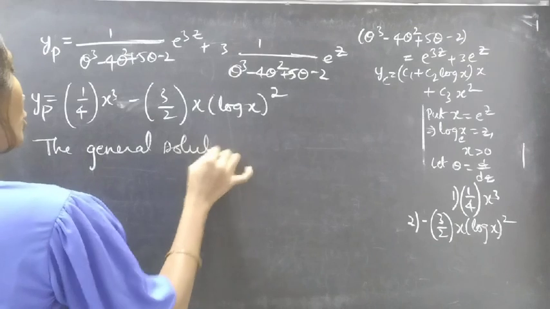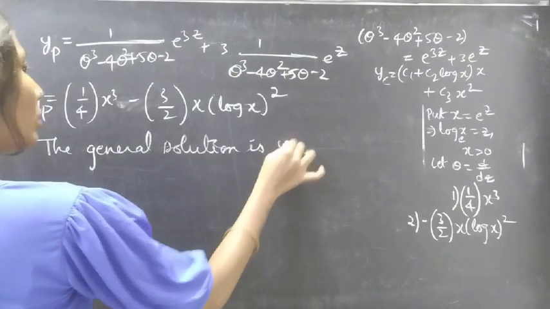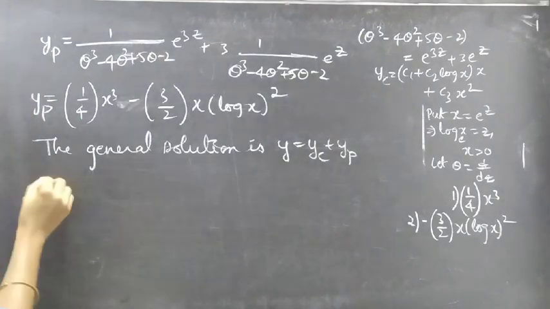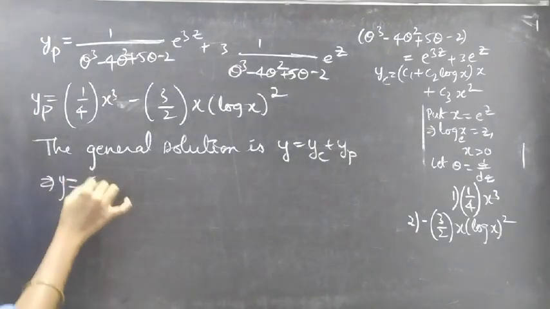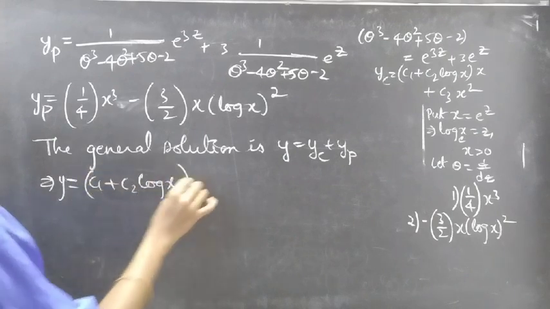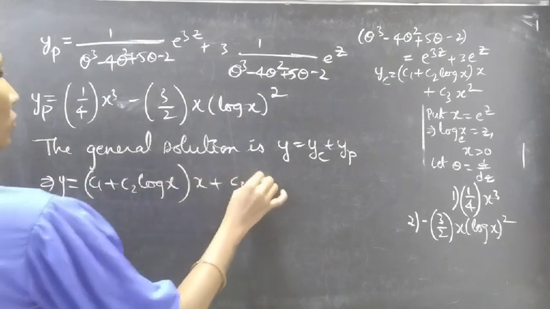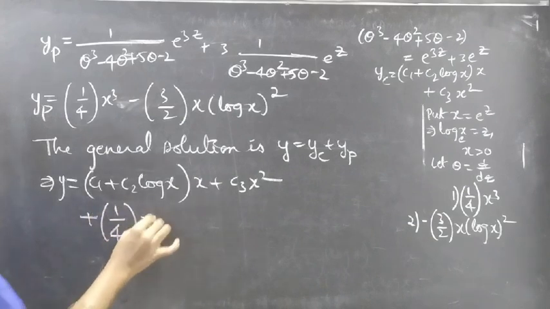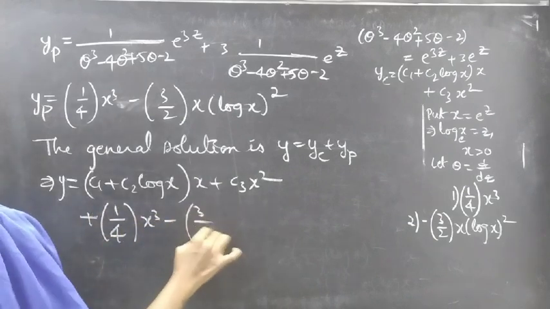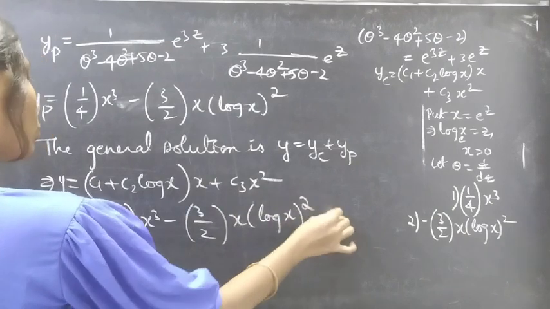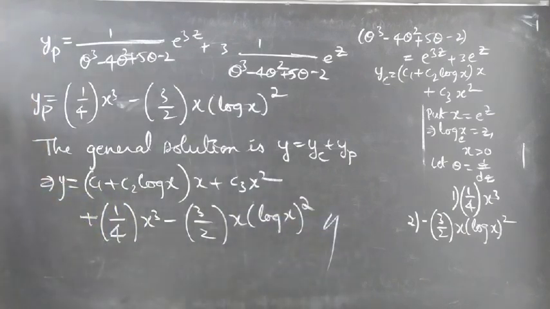The general solution is given by y equals yc plus yp. Then y equals, for yc, c1 plus c2 log x into x plus c3 x square, and yp is plus 1 by 4 x cube minus 3 by 2 into x into log x whole square. This completes the problem.